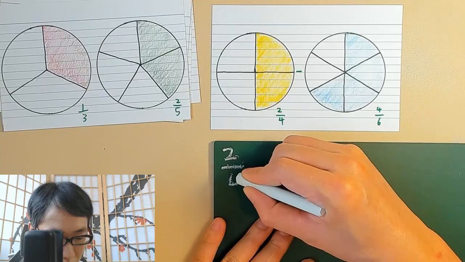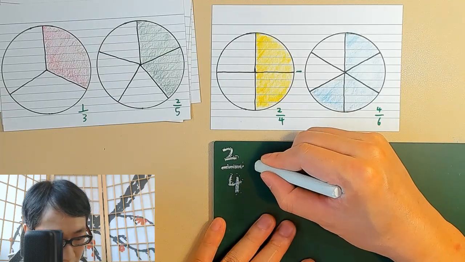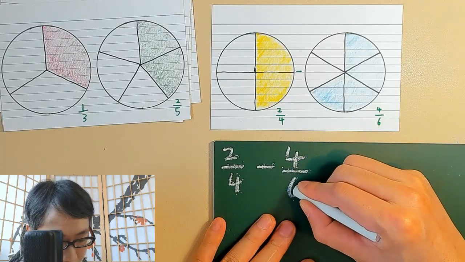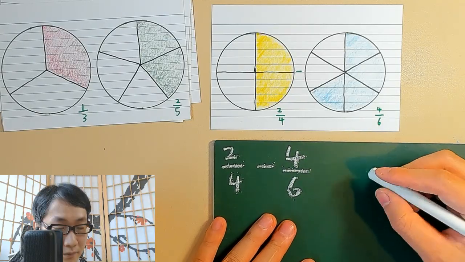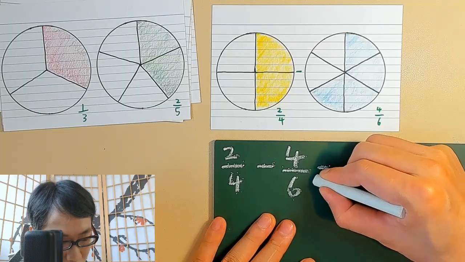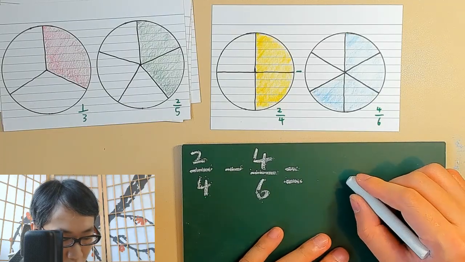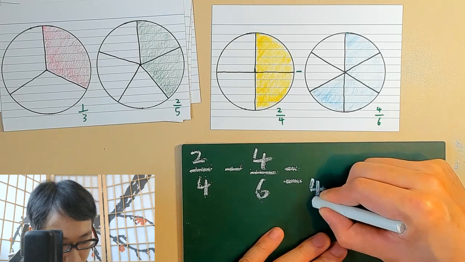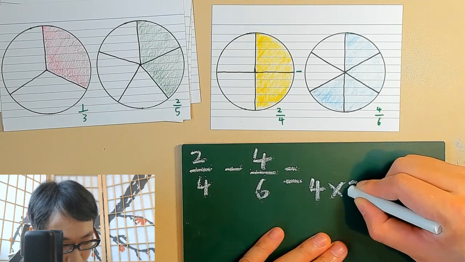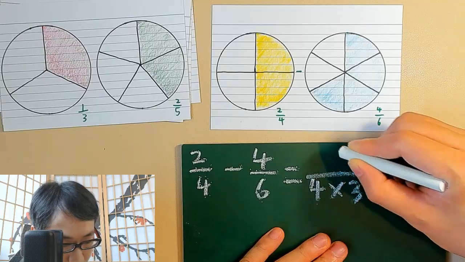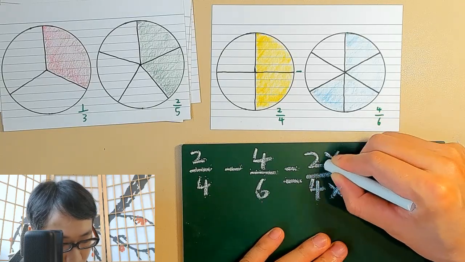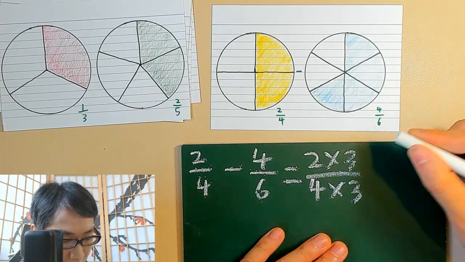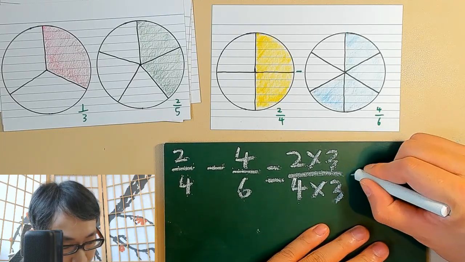2/4 minus 4/6 will be equal to, okay, 4 times 3 will be 12. 2 times 3, such that we are multiplying the same number on both the numerator and the denominator.